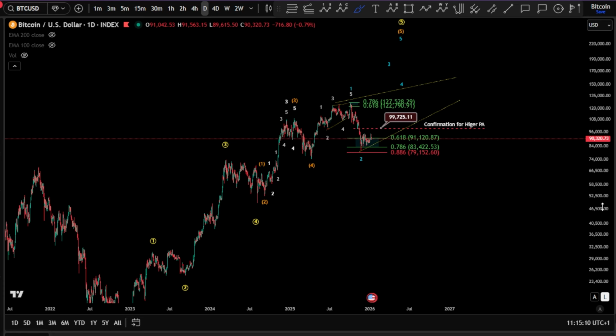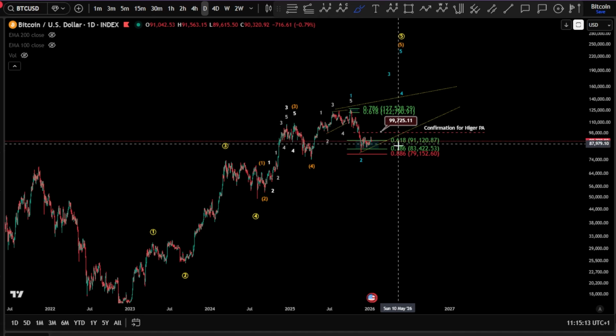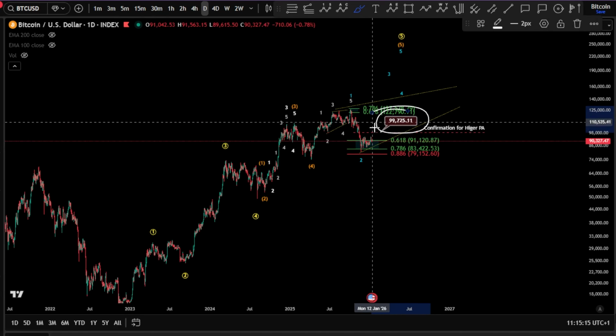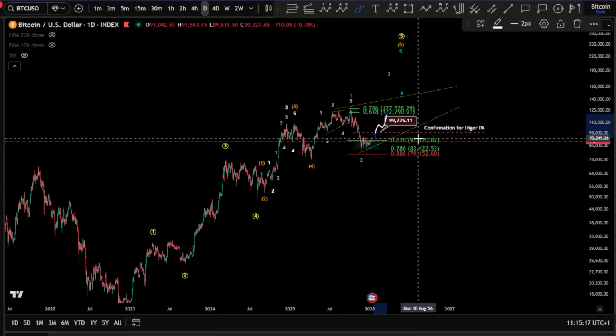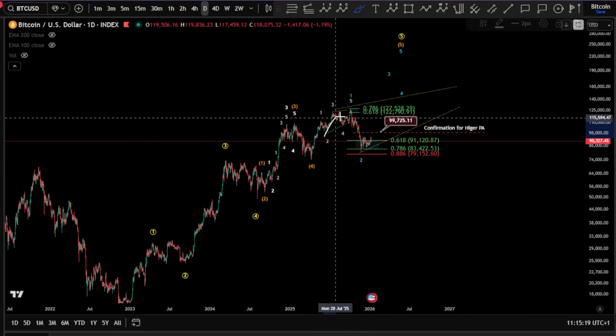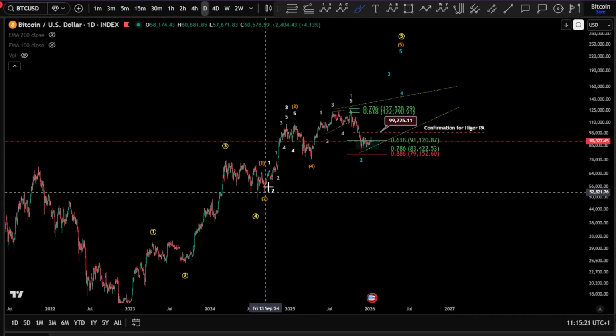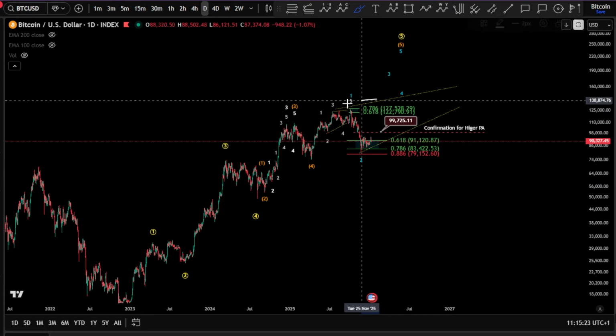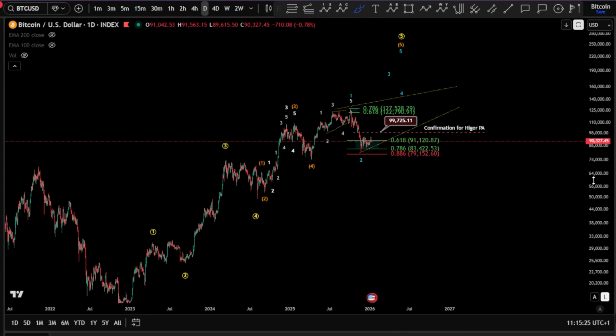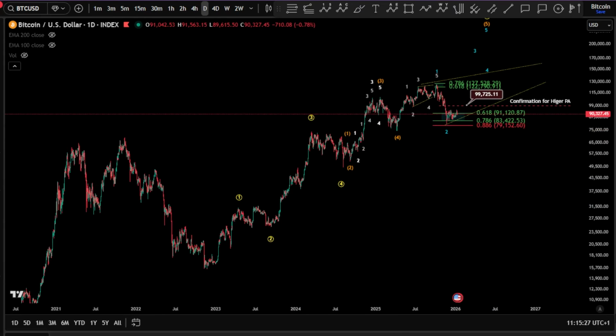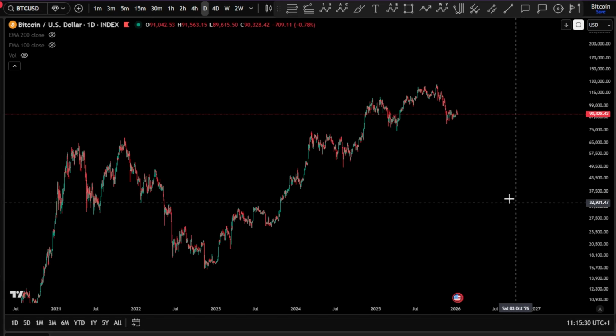The final scenario that we have is very bullish, and of course this is too early to call. We need the invalidation, and we need continuation toward the upside to call something as an ending diagonal, at least even as a 1, 2, 3, 4, 5 to take the all-time high here. So it is a very, very far possibility right now. I prefer to not dive deep inside it right now.